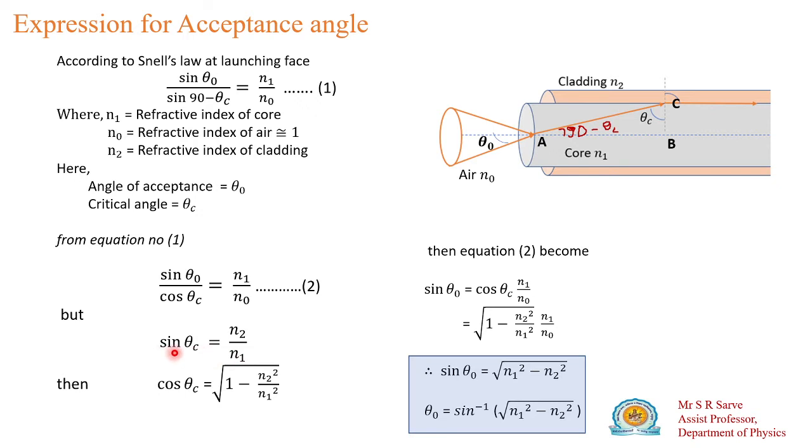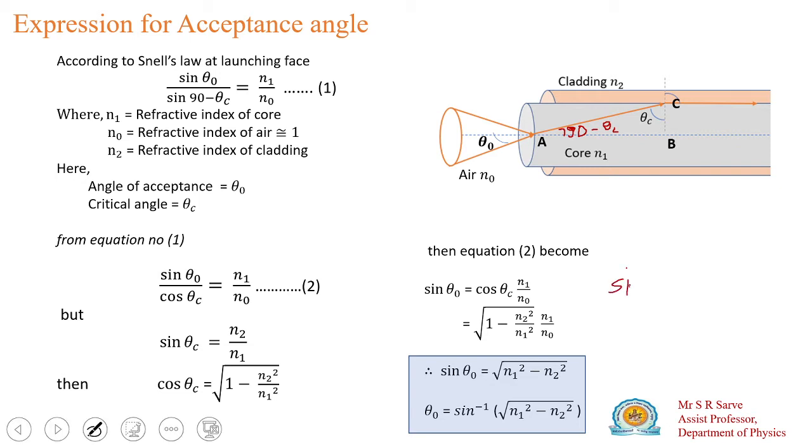If sine theta c is equal to n2 divided by n1, then what is the value of cos theta c? This will be equal to the square root of 1 minus n2 square divided by n1 square. This is also very simple, and you can get this equation easily. What is the value of sine square theta plus cos square theta? Sine square theta plus cos square theta is equal to 1.